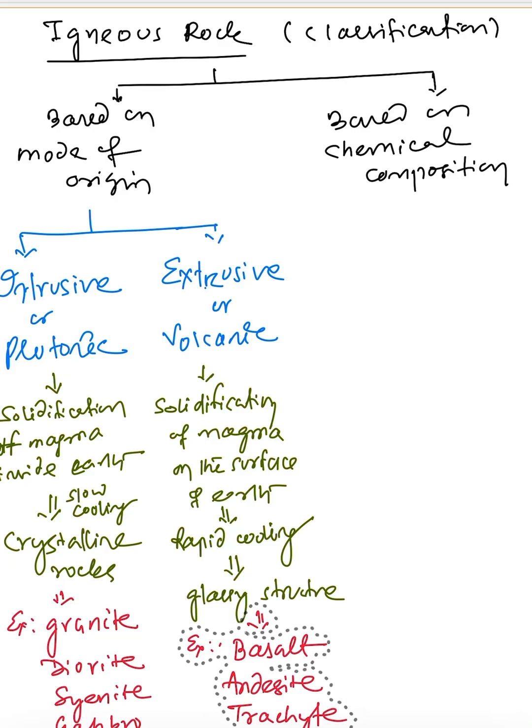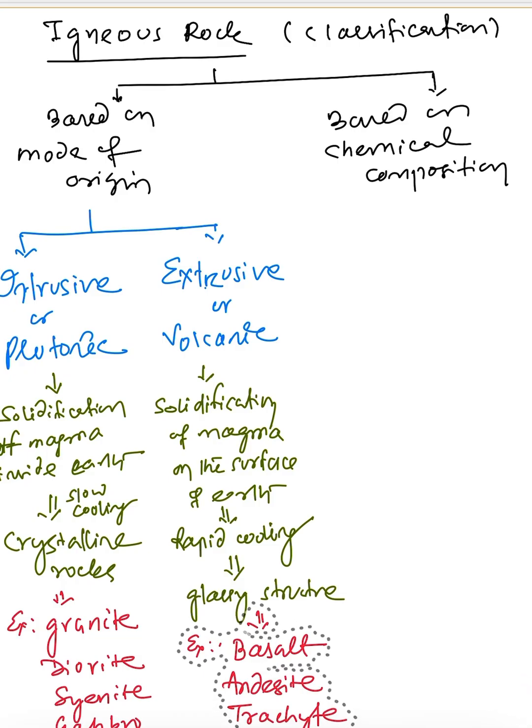So basically here we have to see what is the percentage of silica content, and the rule is if the silica content is very high, then it becomes more acidic. Hence there are three types of rocks based on the chemical composition. We can say acidic rock, then neutral rock, then basic rock. If it is acidic rock, then obviously the silica content is high. It is about 67 to 75%.